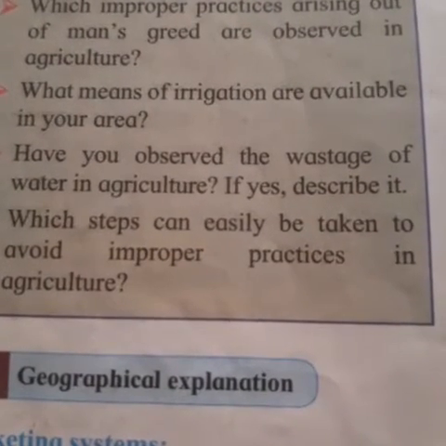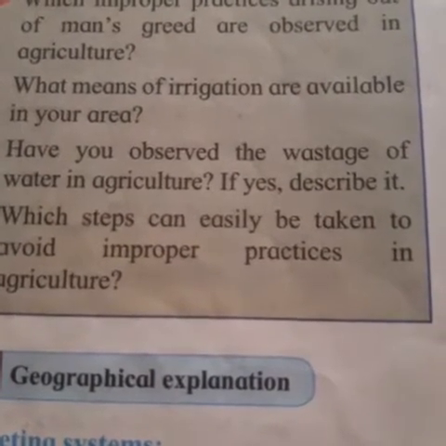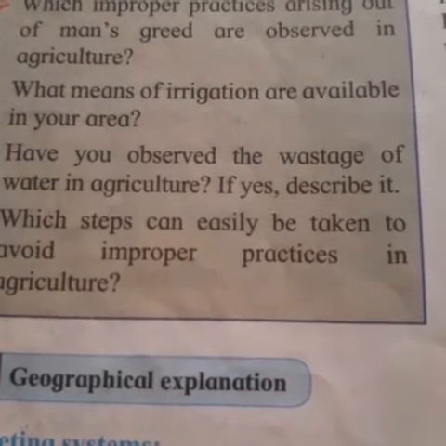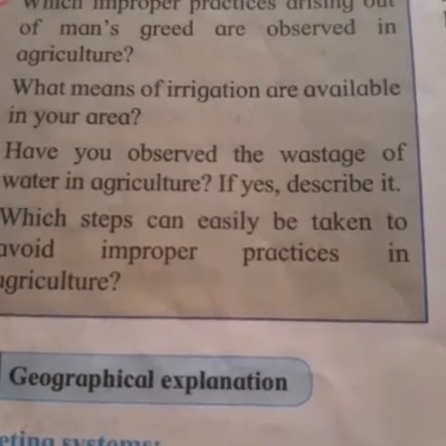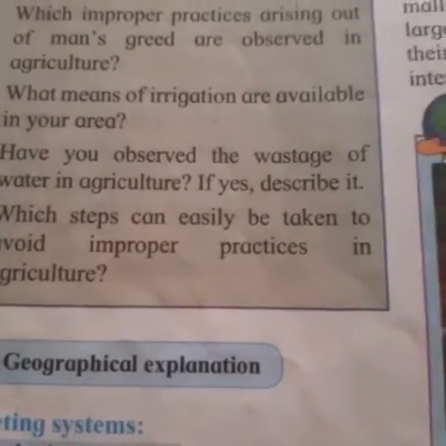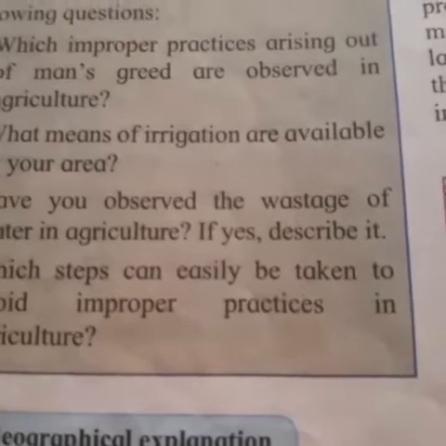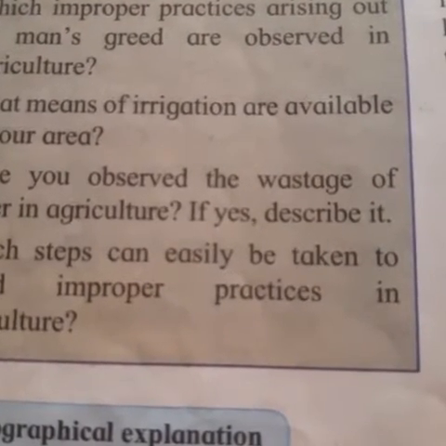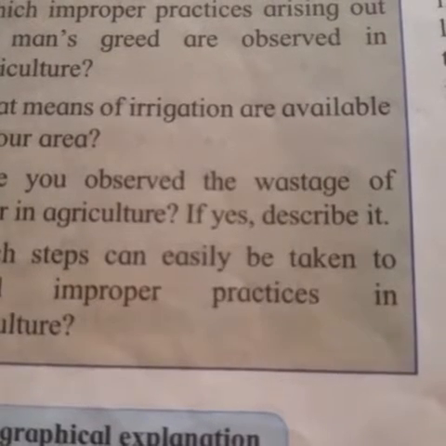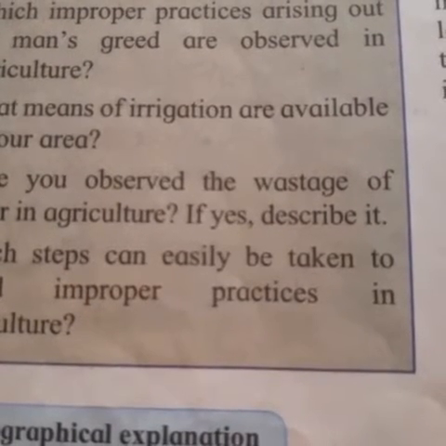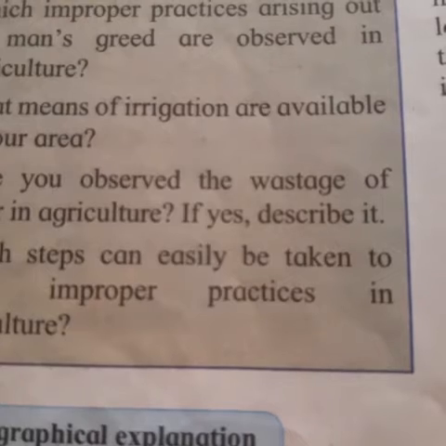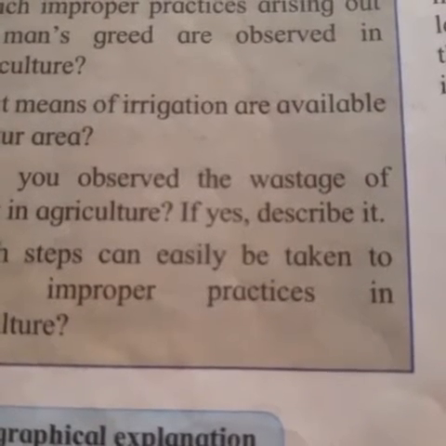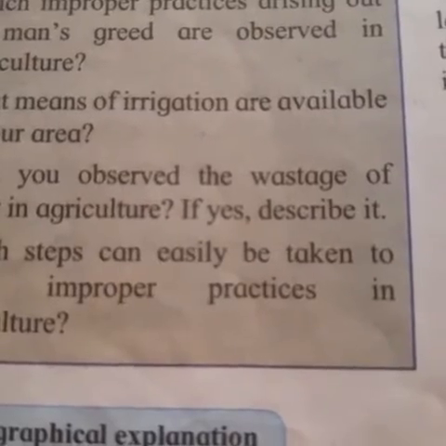You should not consume produce for which a lot of artificial chemicals and pesticides are used, which is also harmful for our health. Such chemicals facilitate quicker production, and the produce appears fresh and attractive.